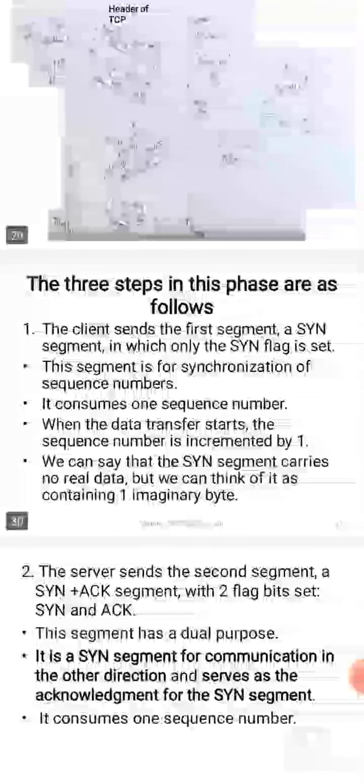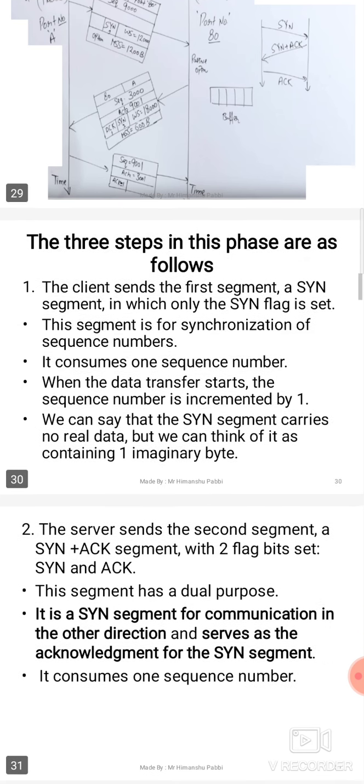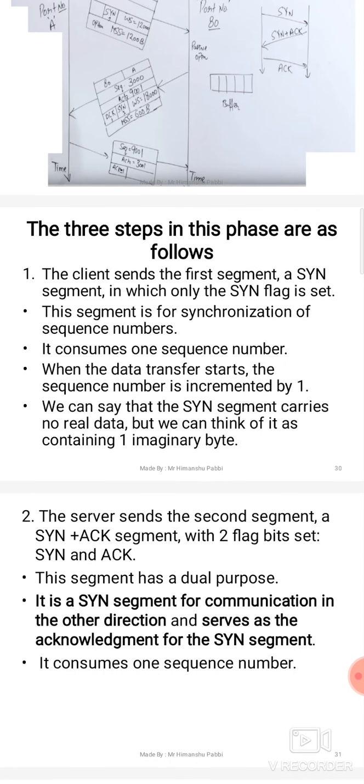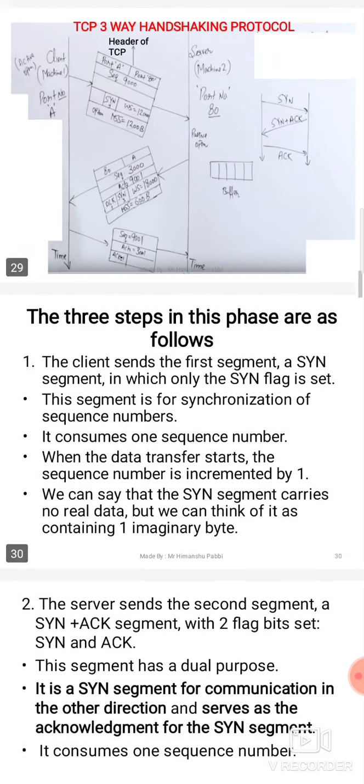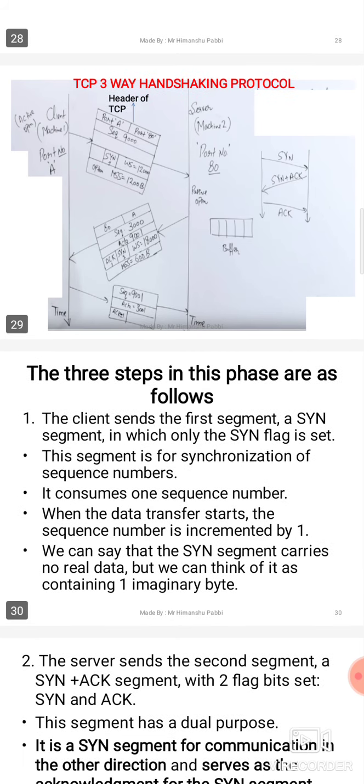In the content it is all written. The first step is the client sends the first segment, the SYN segment, in which only the SYN flag is set. No acknowledgement is set because it is the first time the client is sending a packet. Similarly, when the server sends a packet, the acknowledgement is set to 1 and the SYN flag is set to 1. The SYN flag is set to 1 because of the sequence number, and acknowledgement 1 is set because there is an acknowledgement.